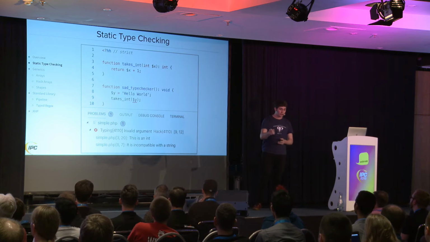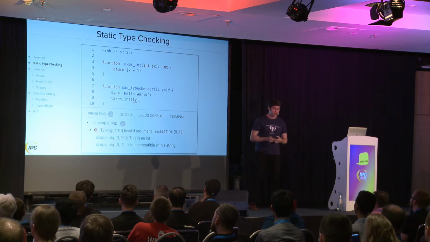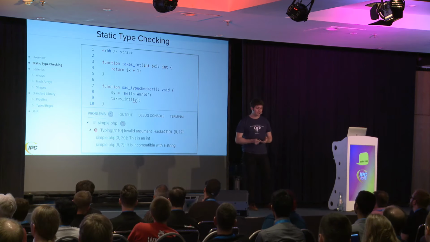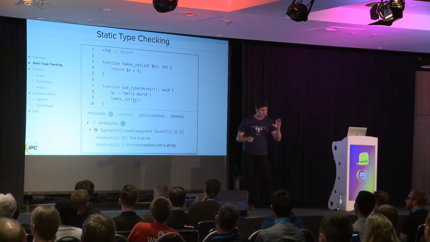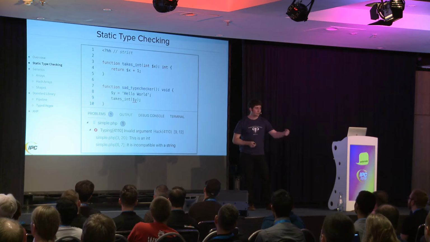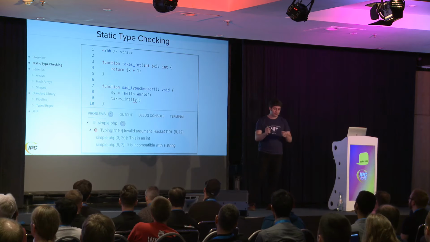And you can see in the bottom, the error has multiple parts to it. It says, invalid argument, this is an int, it's incompatible with a string. And it gives you the line numbers for where these errors are occurring. So it's a multi-part error. It tells you how it figured out that there was a problem. So line 3, this is an int, that's the type definition of the function we're calling.